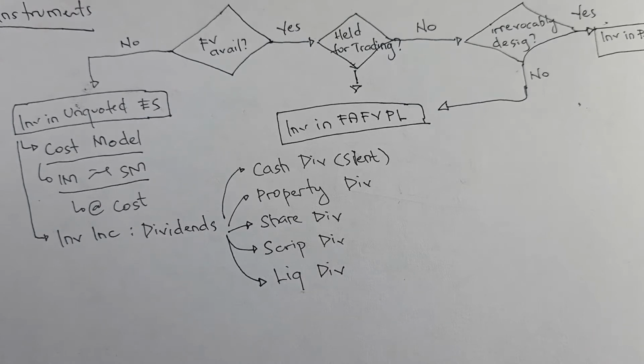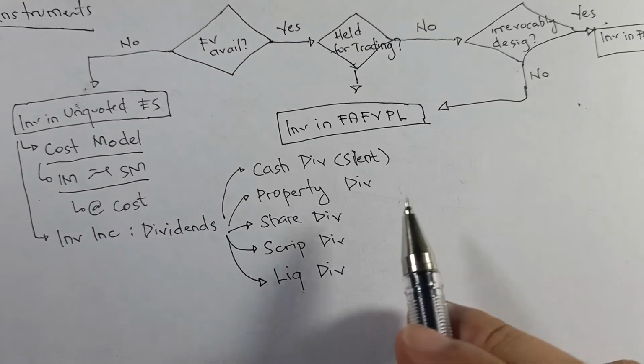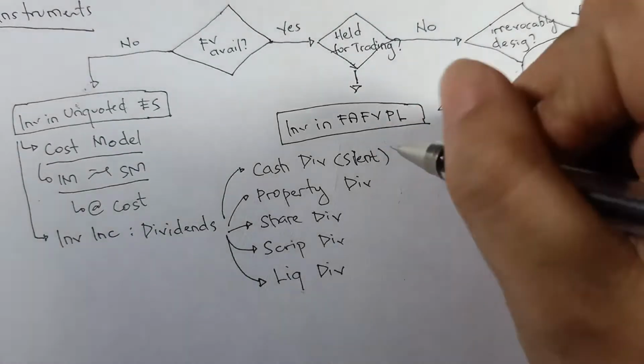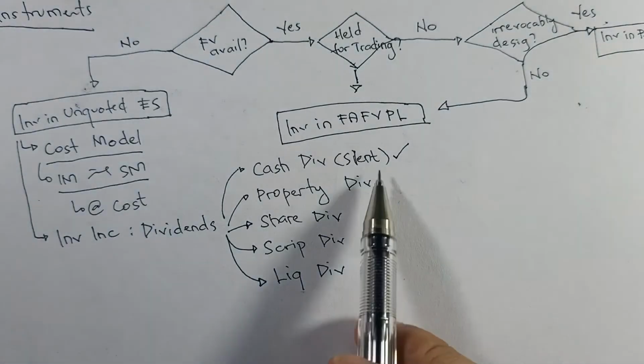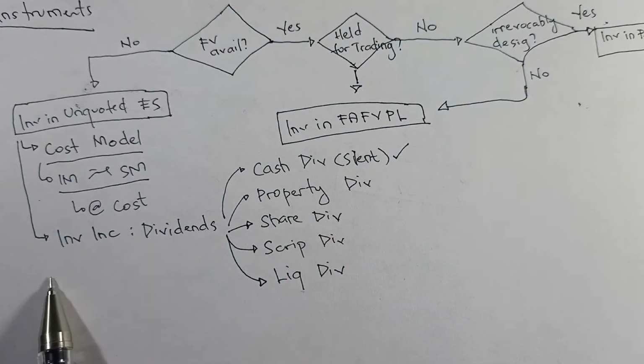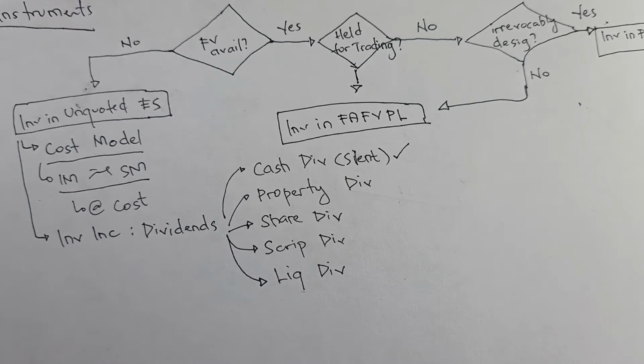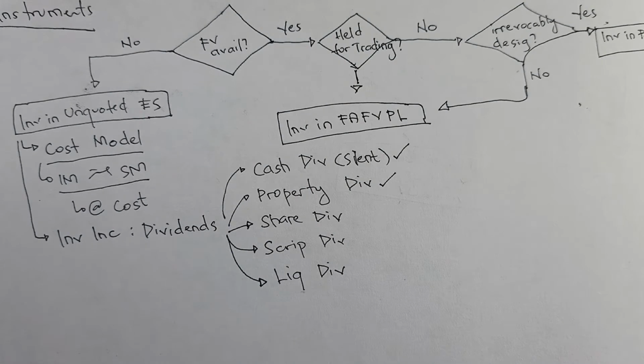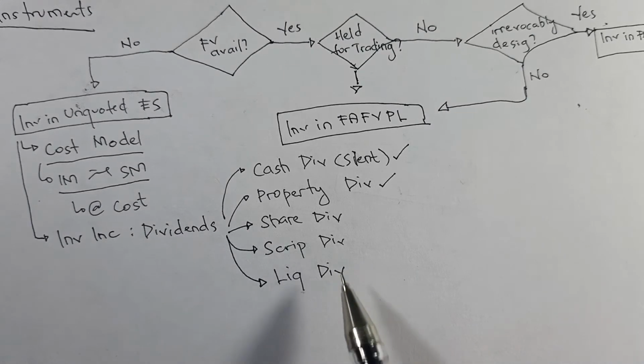Now, when we say cash dividend, from the word itself, we receive cash. So cash dividends are obviously considered dividend income, or part of the total investment income. Property dividend, or dividend in kind, is also dividend income. Why? Because we still receive an asset here. It is not cash, but rather a non-cash asset.